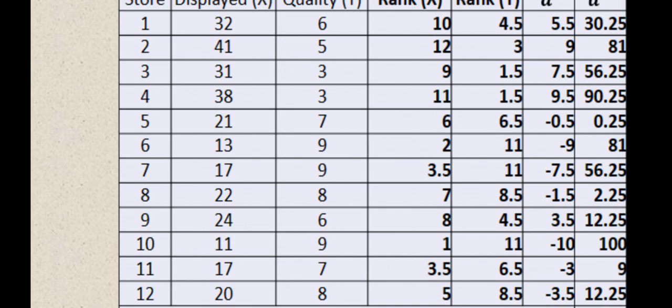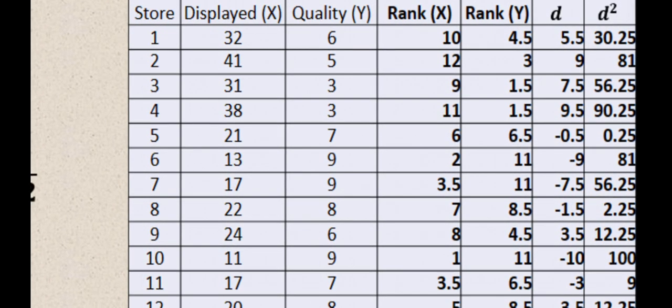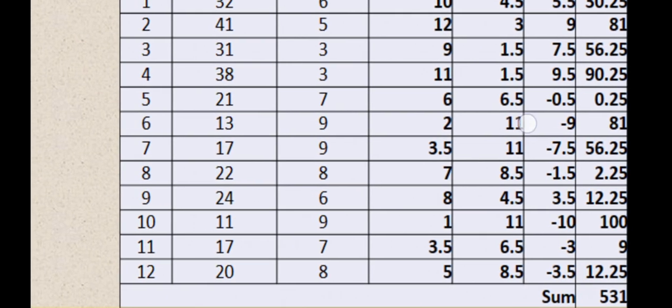So, since they have equal number, which is 3, so we need to add yung place, yung ranking nila, which is 1 at saka 2, and then divide natin sa dalawa. So, 1 plus 2, that is 3. 3 divide 2, that is equal to 1.5. So, kaya, sa rank natin for y, 3 at saka 3, we have 1.5 and 1.5. Then followed by the third, which is 5.